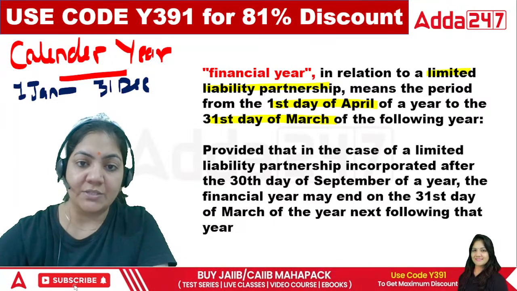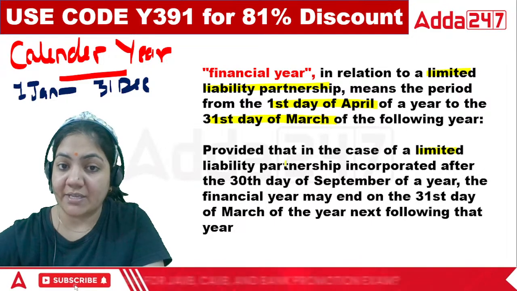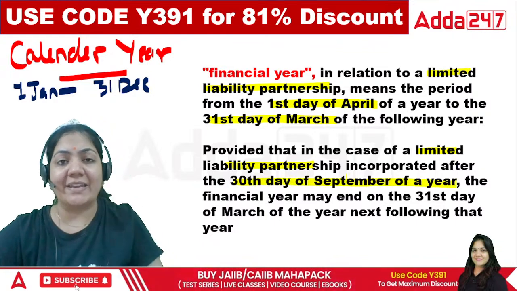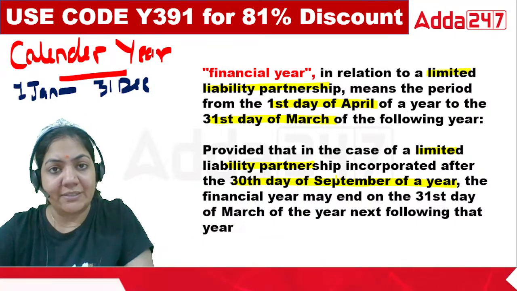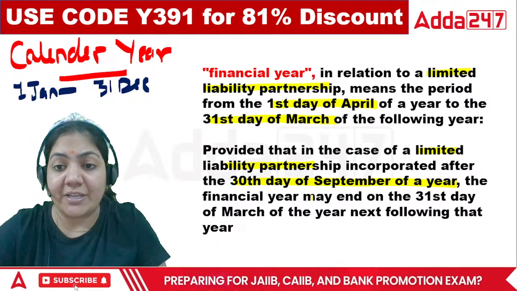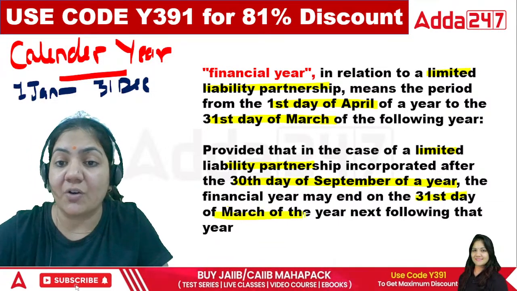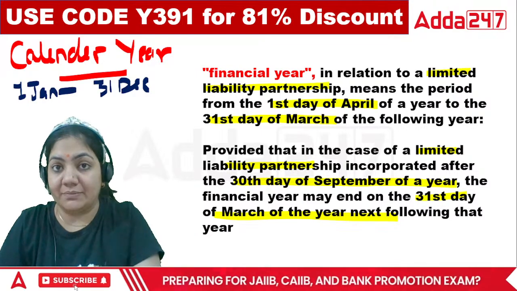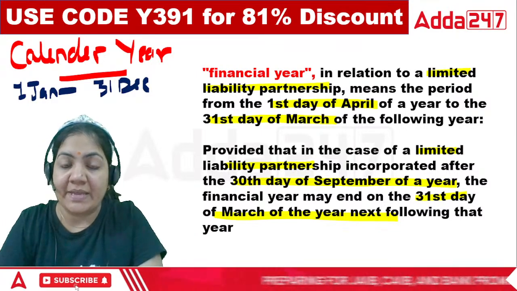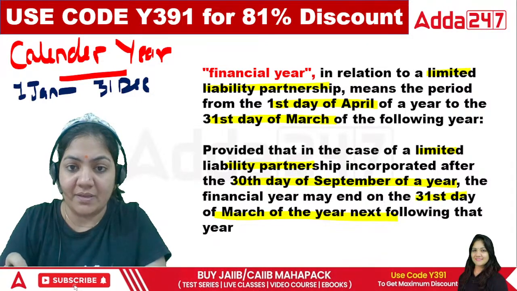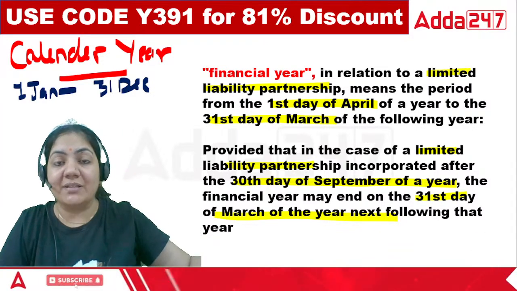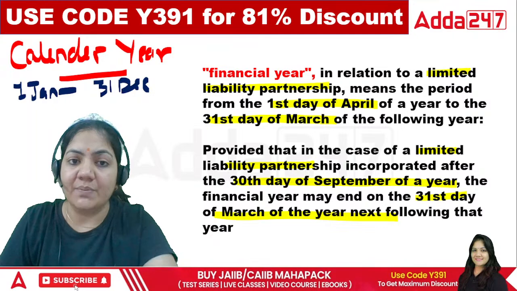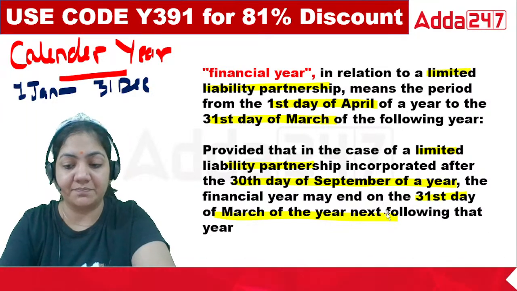Provided that in the case of an LLP incorporated after 30th September of a year, suppose any LLP is established after the 30th day of September, the financial year may end on the 31st March of the next year. So if any LLP is established after April, the financial year end will be the next March 31st. This is your basic term of financial year.